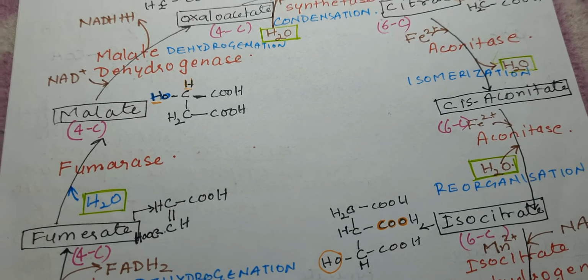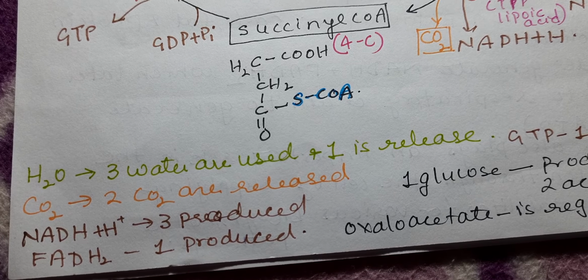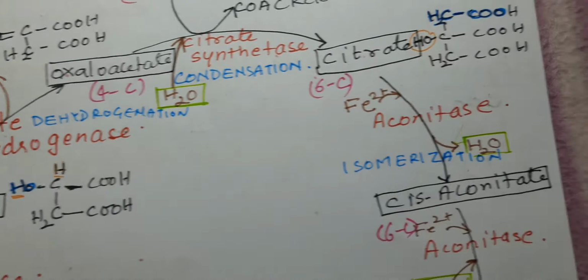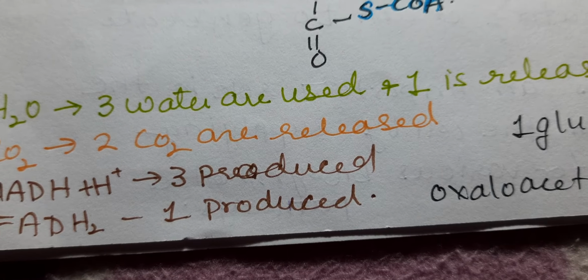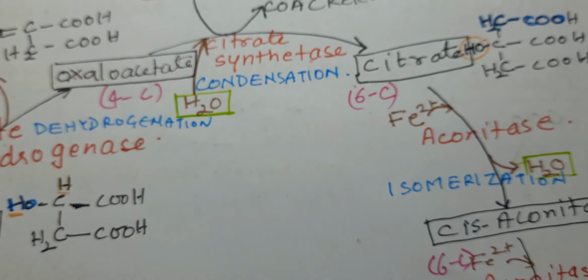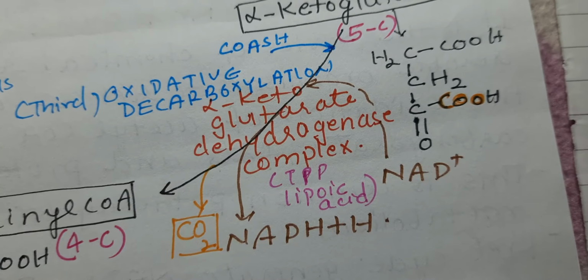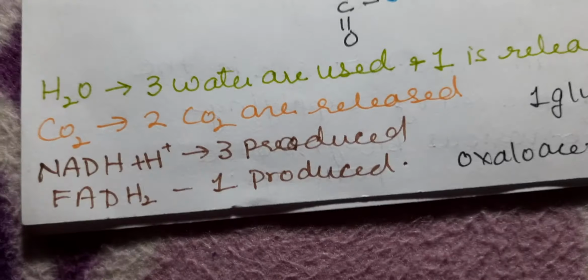Now counting the total number, or you can say the overall reaction: 3 molecules of water are used and 1 is released. If you look at the arrows, 3 are used and 1 is released. 2 CO2 are released during the decarboxylation. 3 NADH are produced.